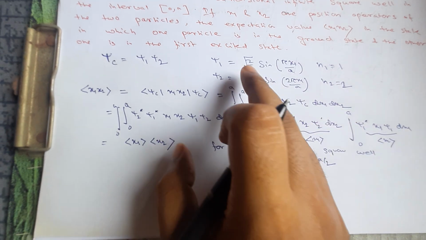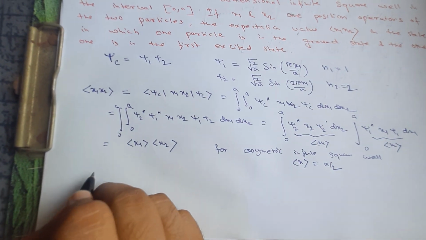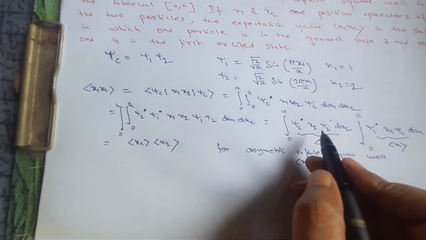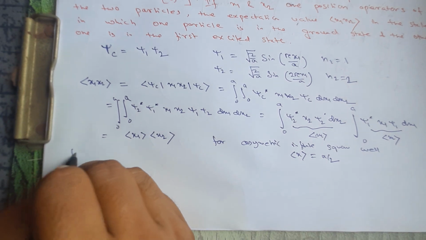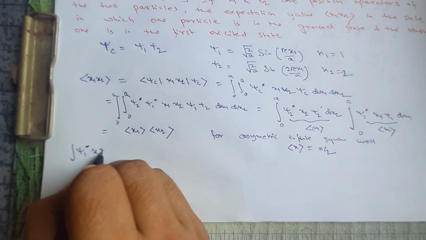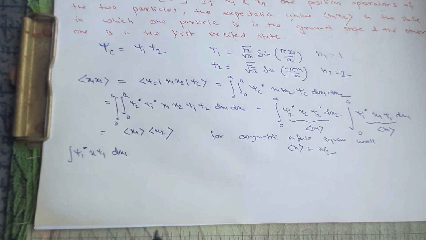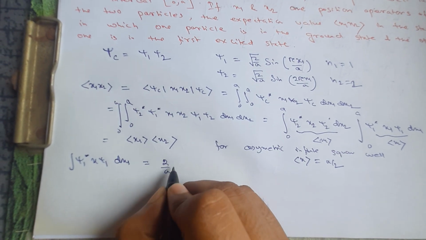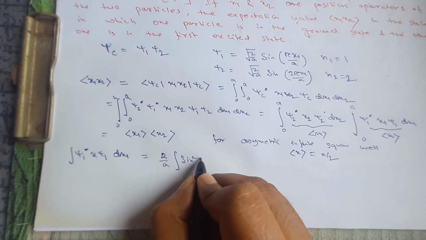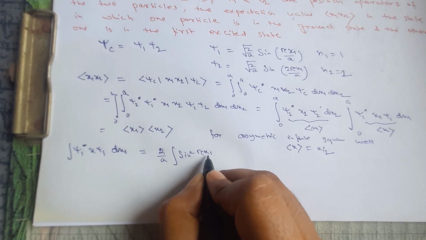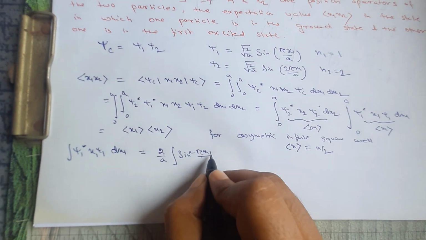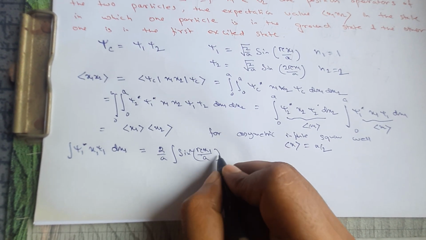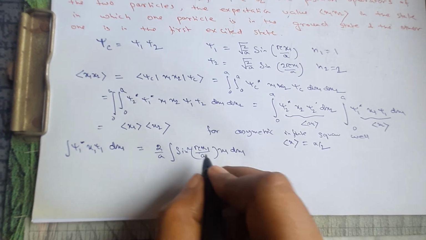So suppose let's first take the first wave function. If we want to evaluate this integral, psi 1 star x psi 1 dx1, then this becomes 2 by a sine square pi x1 by a into x1 dx1.